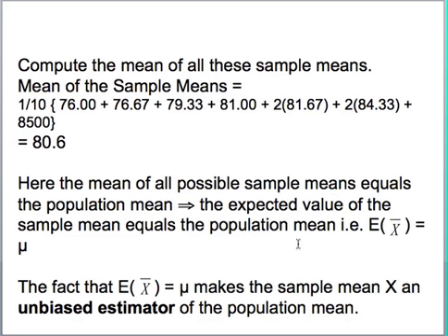This implies, therefore, that the expected value of the sample mean equals the population mean, and this is a fact where we say that the expected value of the sample mean is equal to mu. Therefore, it makes the sample mean the unbiased estimator for the population mean, right?